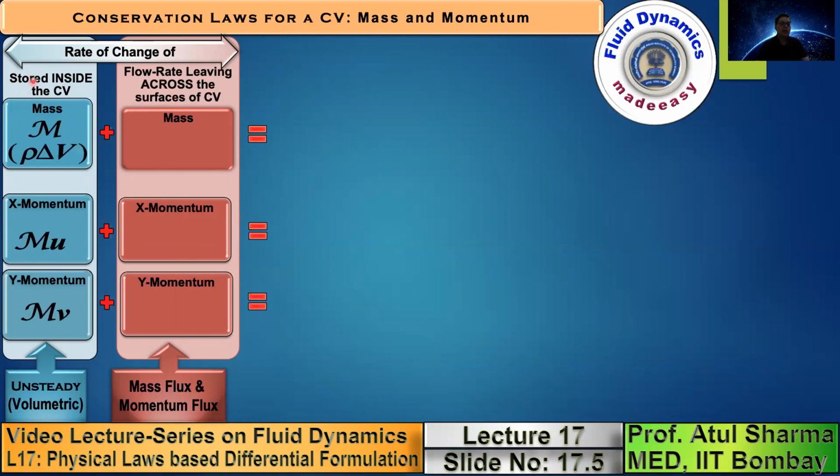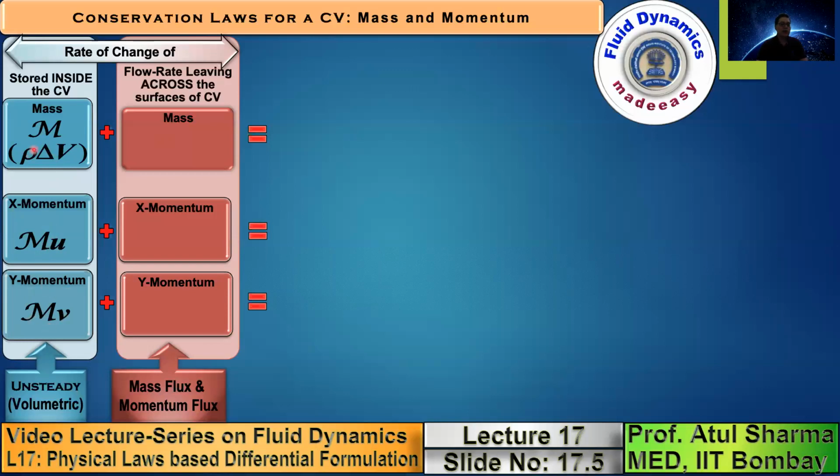Now when you consider the rate of change of mass, x momentum, and y momentum, this m is a symbol for mass, and mass is expressed in terms of density and volume of the control volume. So you can see that the mass depends on the volume, and the momentum is a product of mass and the velocity in the x direction, the horizontal direction, that is u. This is the mass multiplied by the velocity in the vertical direction, which is the y direction. So this is the y momentum.